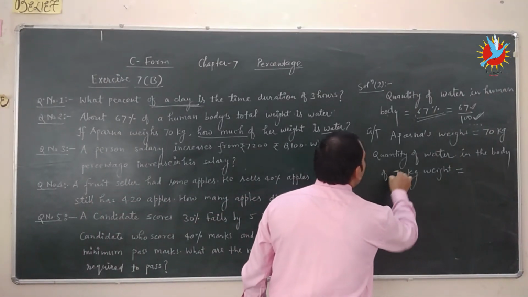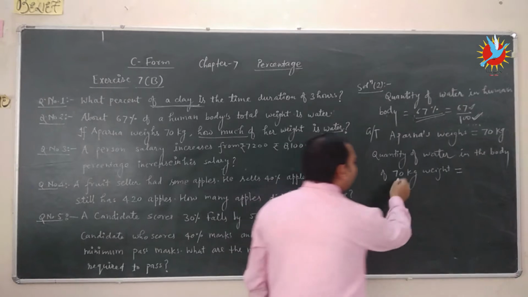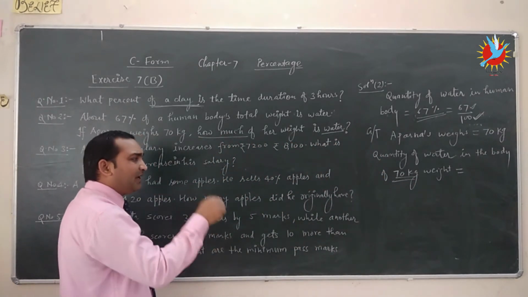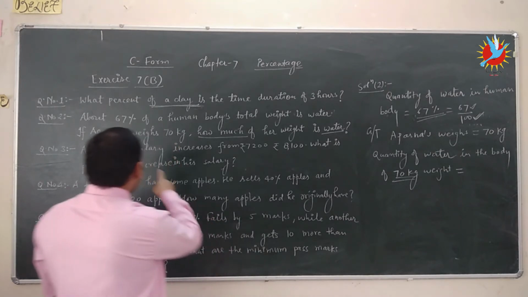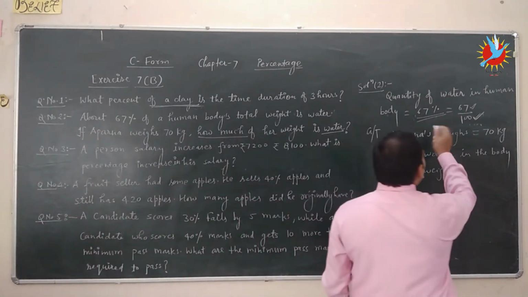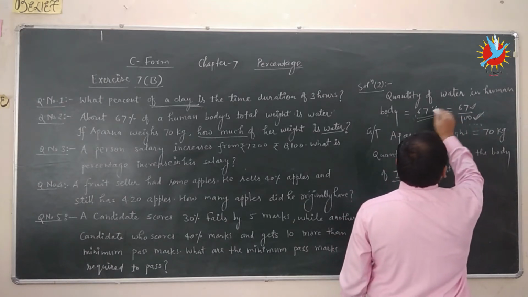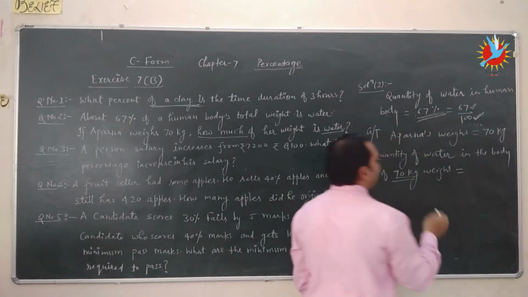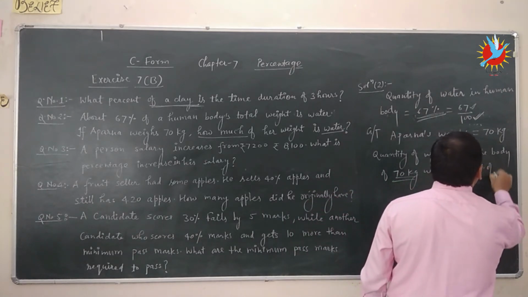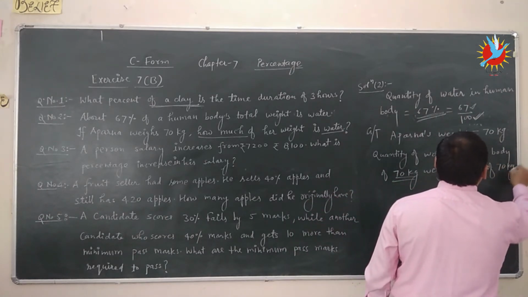It means when the weight of the body is 70 kg, then how much water is present in that body? So how much water is contained in the body? 67%. So 67% of 70 kg.